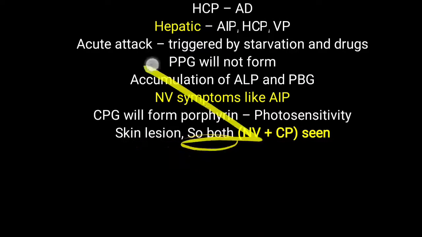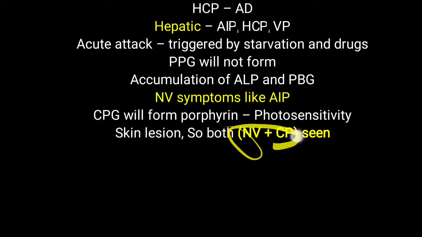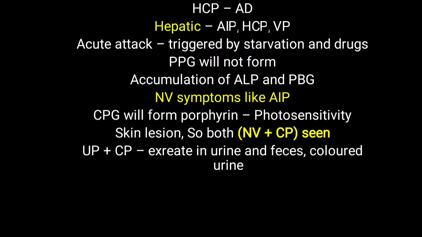So in this type of picture of hereditary coproporphyria, both neurovisceral as well as cutaneous photosensitivity are seen. So you have to remember CpG oxidase defect can lead to symptoms of both neurovisceral as well as cutaneous photosensitivity.